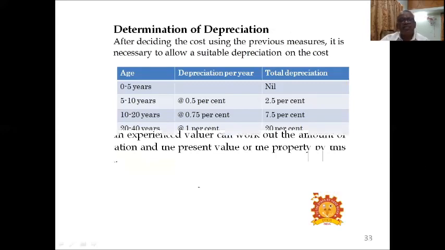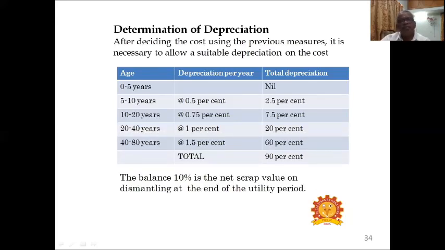Determination of depreciation. See, every year some percentage of depreciation may be there. Here the assumption is for 0 to 5 years, depreciation is nil. After deducting the cost using previous measures, it is necessary to allow suitable depreciation on the cost. So 0 to 5 years, we are assuming depreciation is nil. From 5 to 10 years, 0.5% per year is the depreciation we are taking into consideration, so 2.5%. 10 to 20 years, 0.75%, so 7.5%.